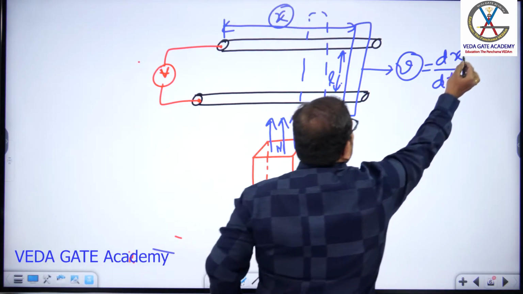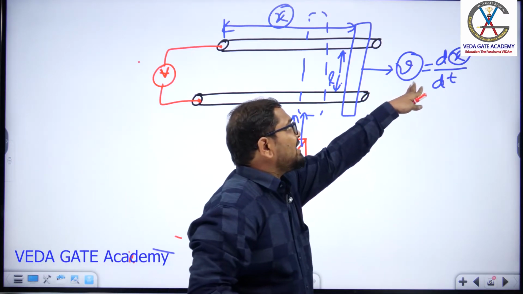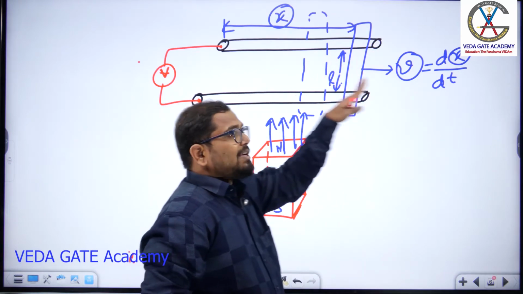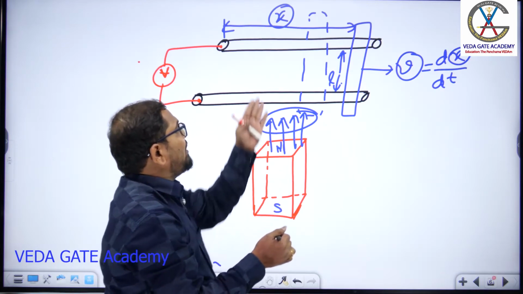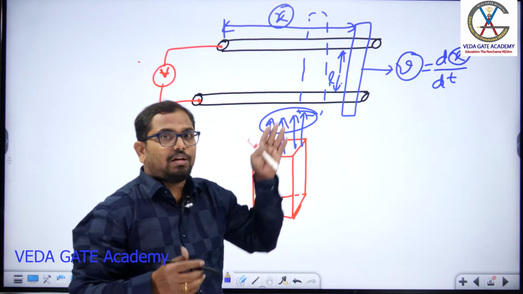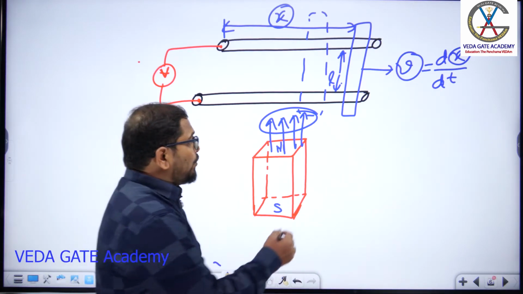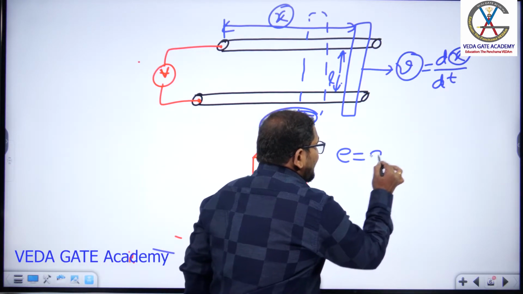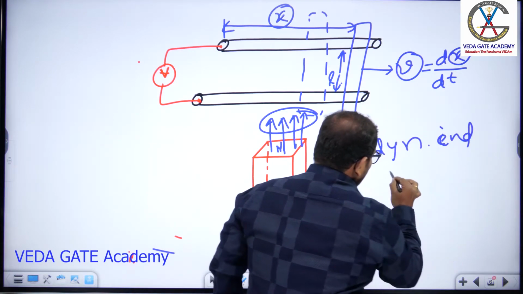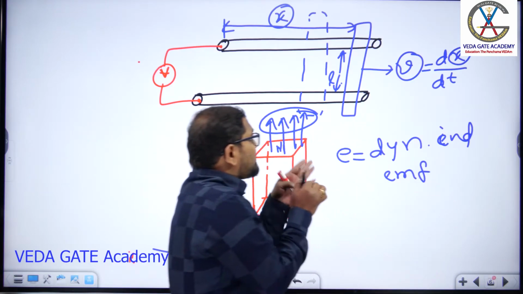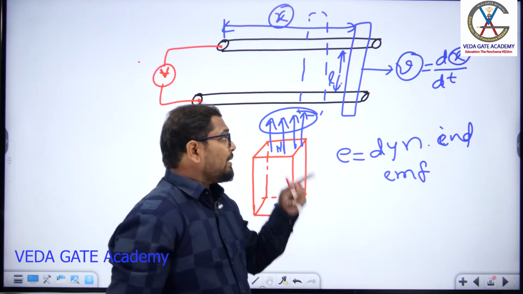This position is changing. As the x value is changing, means we are moving the conductor with some velocity, so the amount of flux linkages in this area of cross section is changing. Because of that, we'll get some induced EMF. We call that induced EMF a dynamically induced EMF. Why? Because this movement of your conductor is deciding the amount of induced EMF in this coil.